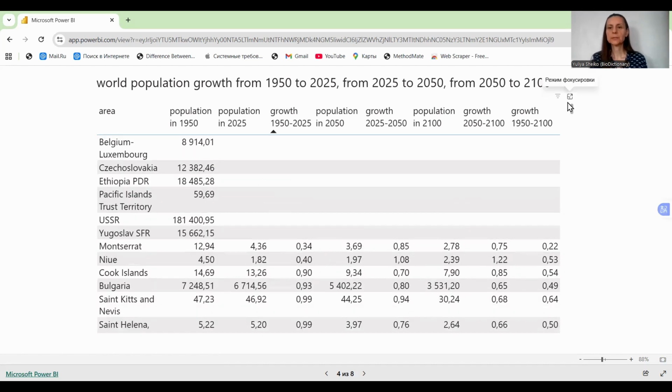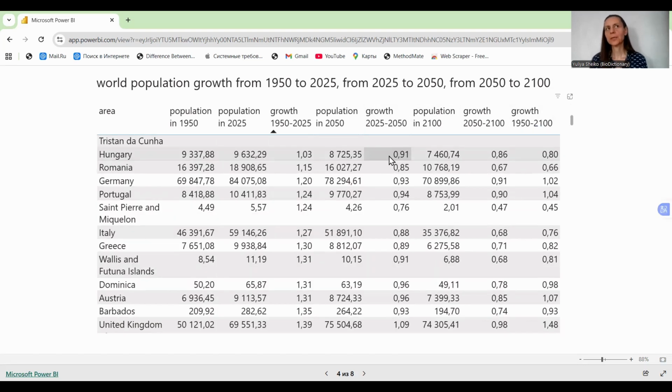If we estimate the future period from 2025 to 2050, we can see some European countries will decrease in population, like Hungary, Romania, Germany, and this trend will stay the same in the next period.